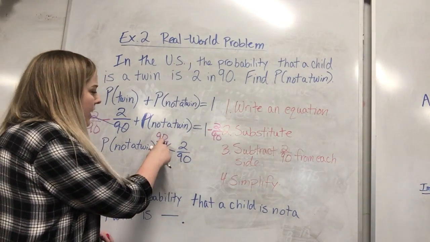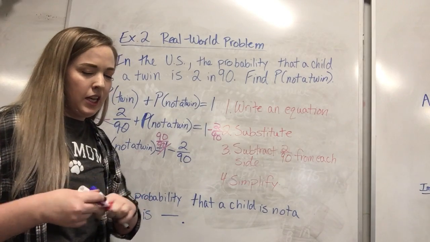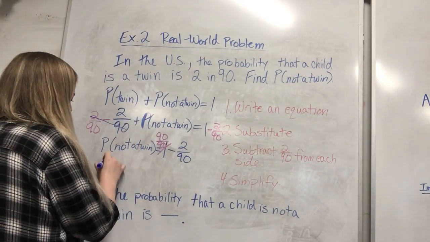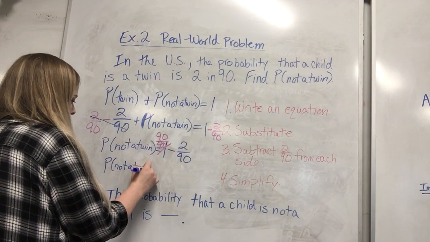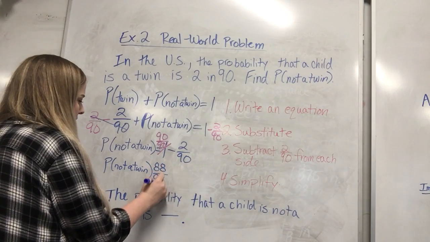So now we have 90 minus 2. What's 90 minus 2? Hopefully you said it. It is 88. So the probability of not being a twin is 88 over 90.